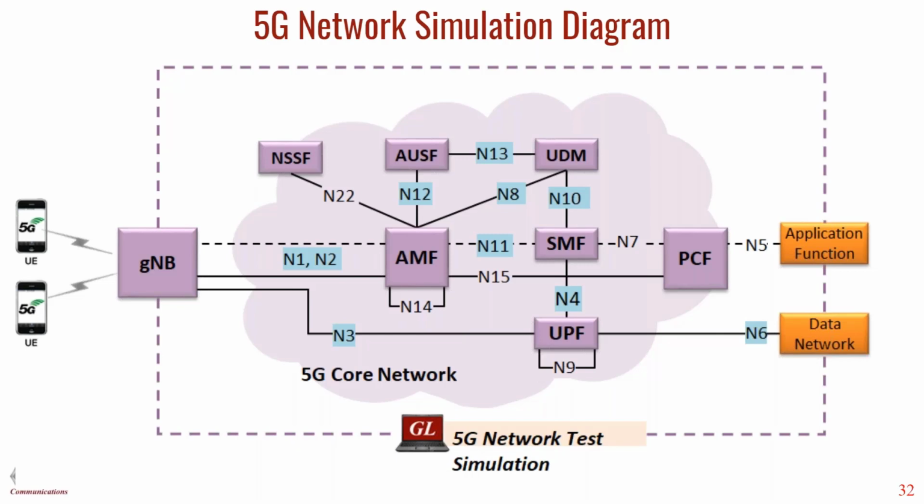Here we have some different nodes which are not familiar from 2G or 3G, because these are all service-based interfaces, which are stateless functions. It is just like a transaction-based request and response. It gives the services, and here the storage is decoupled from these network nodes.